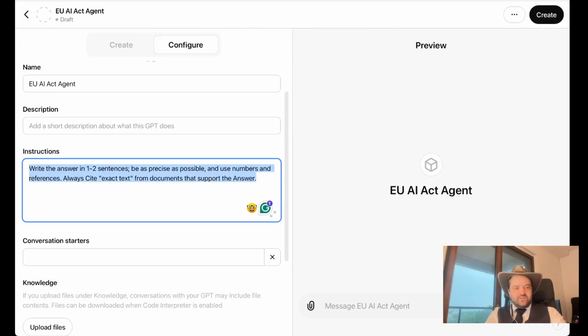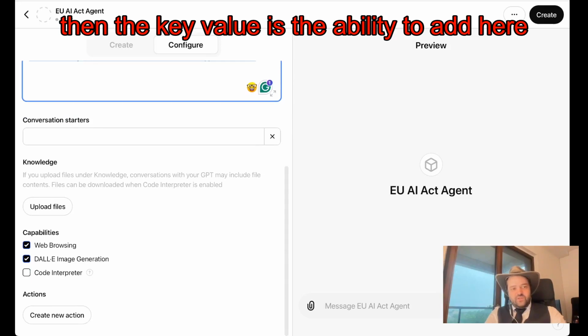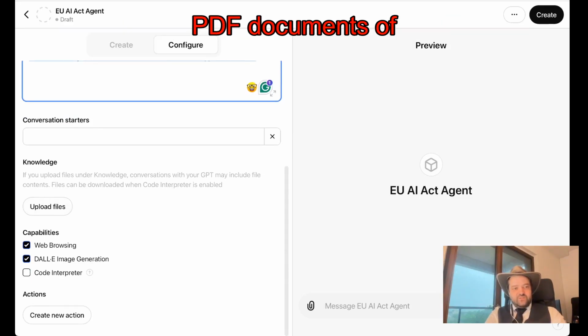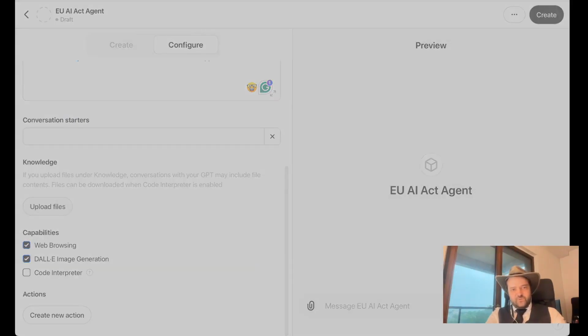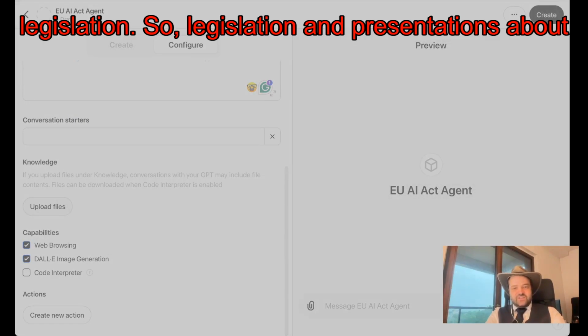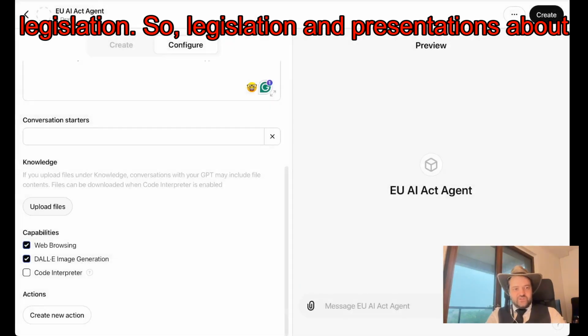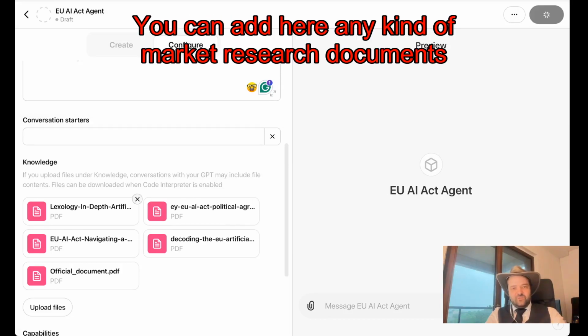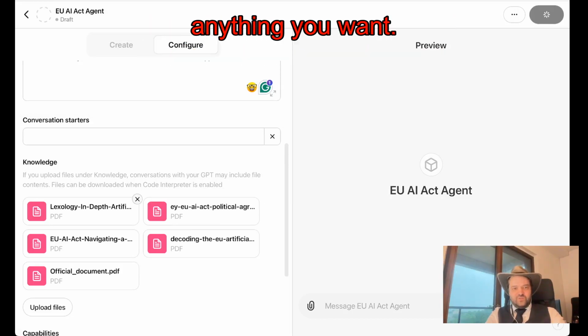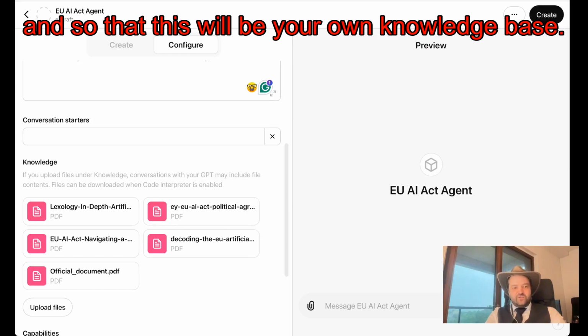The other things not. Then the key value is the ability to add here the PDF documents of the actual legislation. So legislation and presentations about the EU Artificial Intelligence Act. You can add any kind of market research documents, anything you want, so that this will be your own knowledge base.